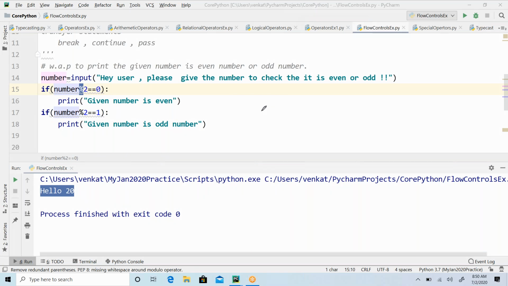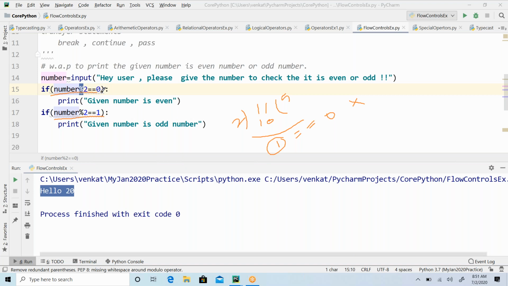For example, I have a number 11. Now I'm doing the same thing here, guys. 2 5s are 10. And what is the remainder in this case? The remainder is 1, right? So after applying this expression number mod 2, the remainder is 1. So it is not 0. When you compare this 1 with 0, this is not the same, so this is going to return false.